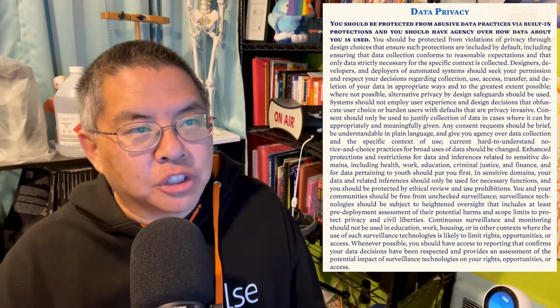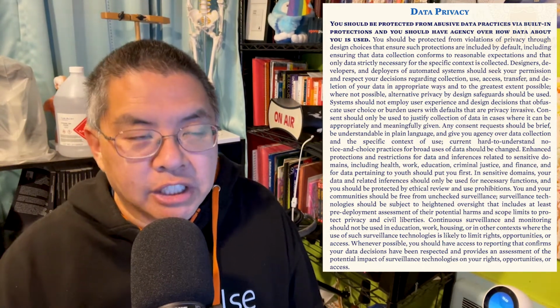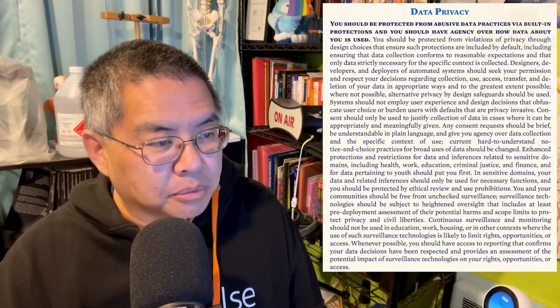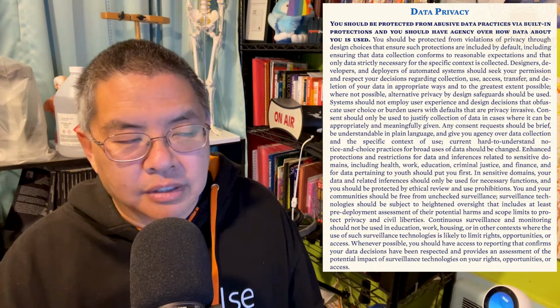This section of the AI Bill of Rights is probably the closest to already being a reality. You'll notice the language sounds very similar to GDPR, the General Data Protection Regulation of the EU. It sounds very similar to CCPA and CPRA, California's consumer protections for citizens of California and households there about data. And